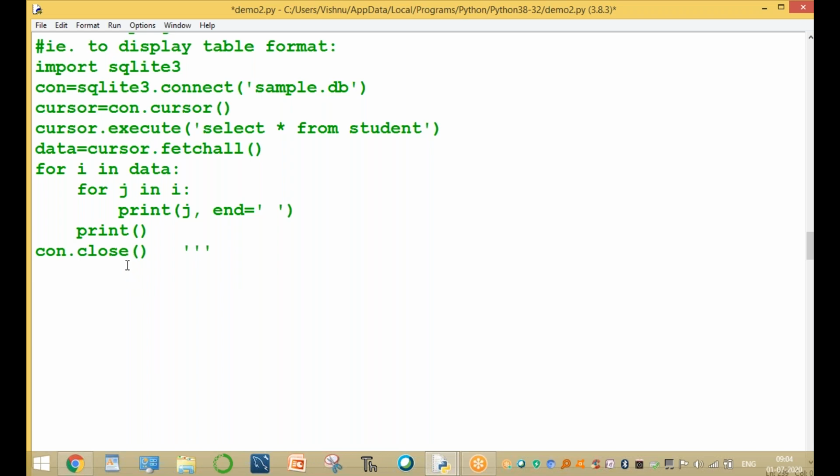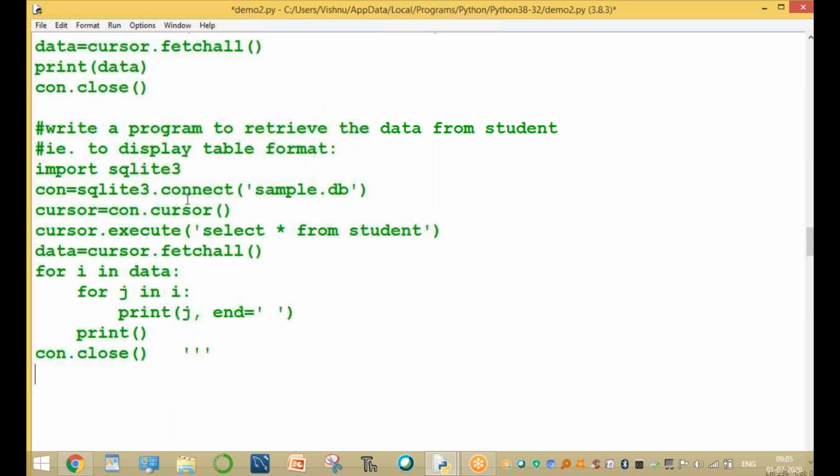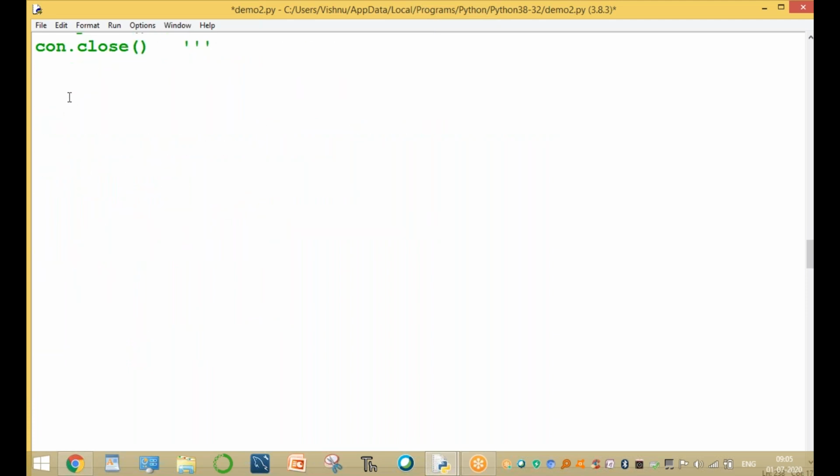I will explain it, please wait. This command is used only to retrieve the data from the student table. Now if we want to modify, modification is very important. So now write a program to modify the data.